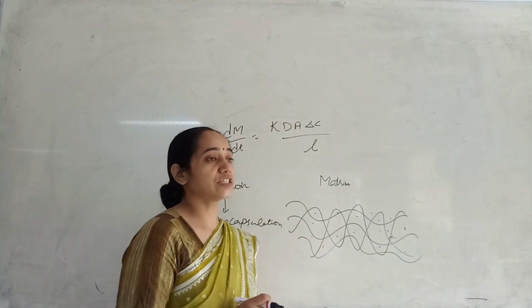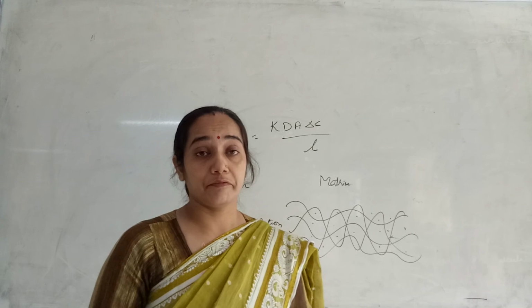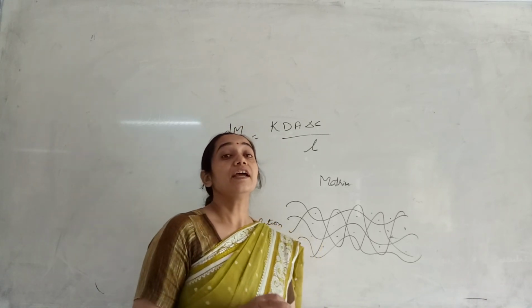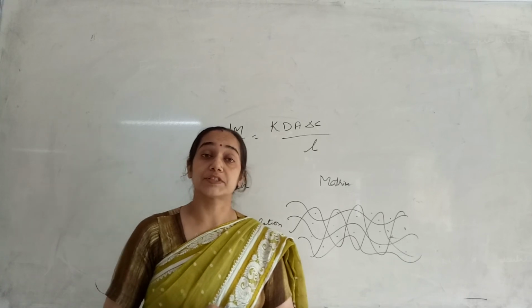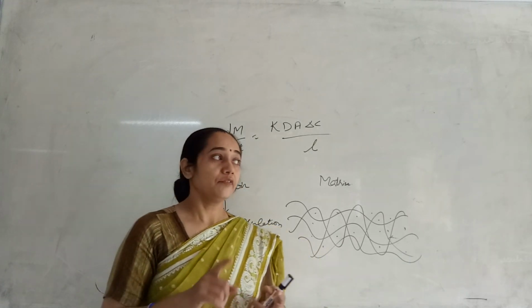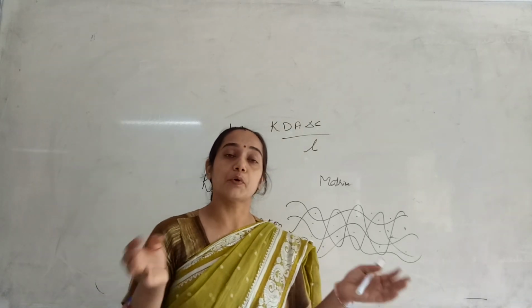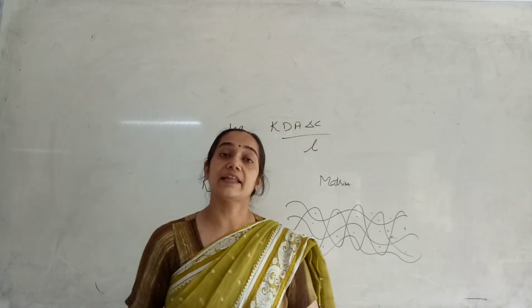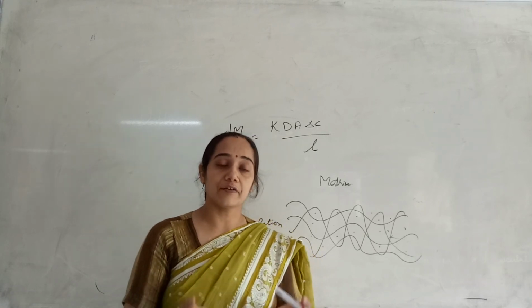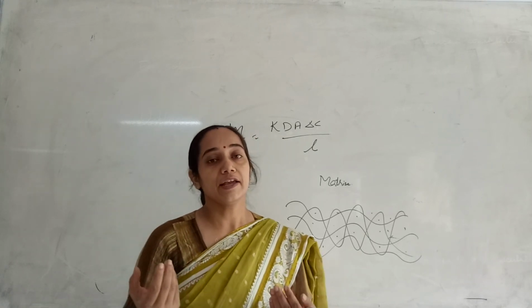Okay, and this matrix system, for example, we have also studied in transdermal drug delivery system, or in order to prepare the films. For example, we have made a polymeric material solution, we have made the drug solution, both are mixed together, and then it is solvent casted over the surface, and after casting, the solvent will be evaporated.